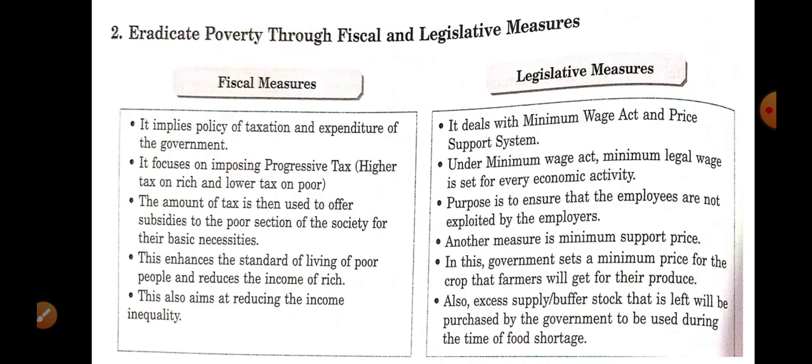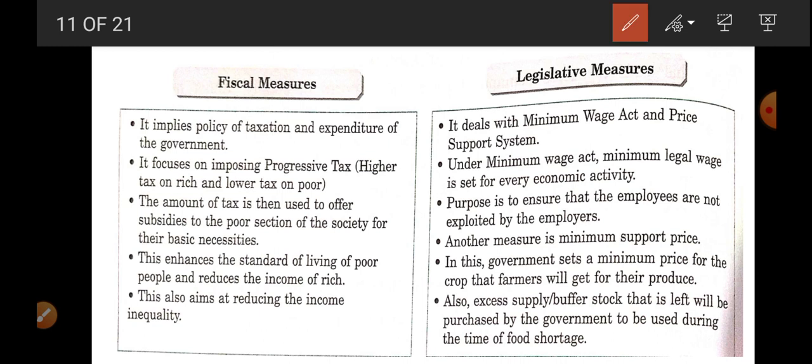Now, eradicating poverty through fiscal and legislative measures. Fiscal is related to expenditure, that is, government expenditure and government revenue. Government gets its revenue by tax and non-tax. So what can the government do? It can implement taxation and government expenditure. This is the meaning of fiscal measures.